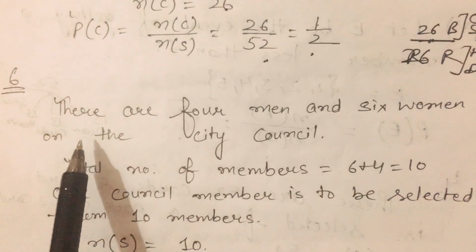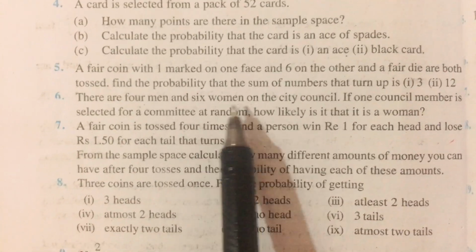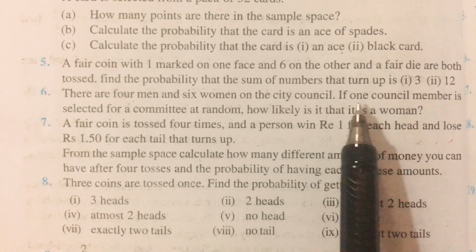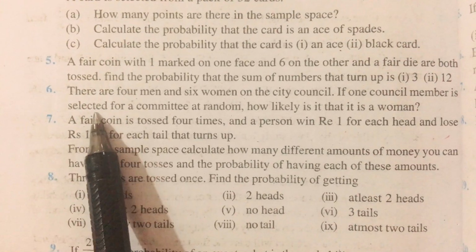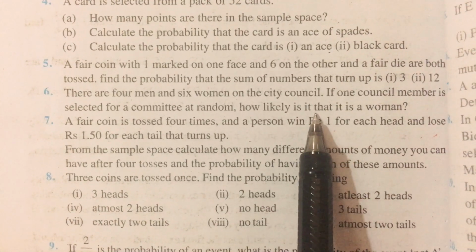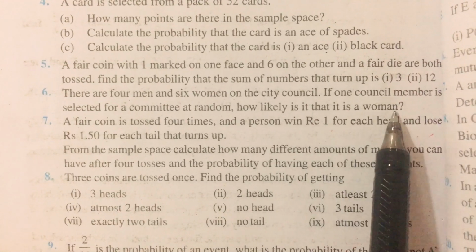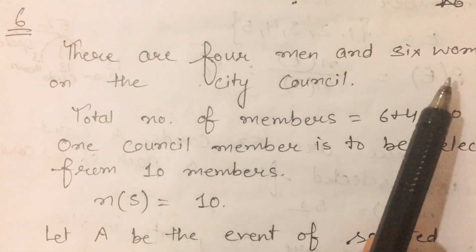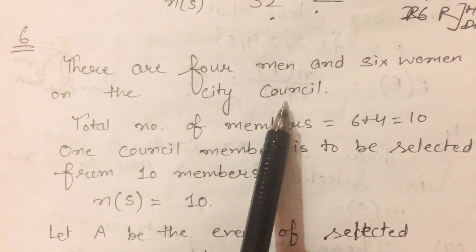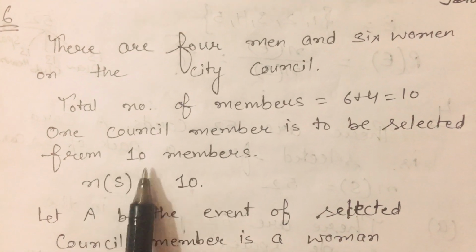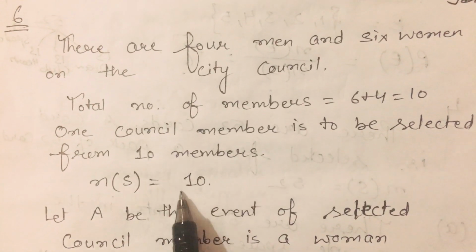Now come to the sixth question. In the sixth question, there are 4 men and 6 women on the city council. If one council member is selected for a committee at random, how likely is it that it is a woman? In this case there are 4 men and 6 women on the city council. So the total number of members is 10. One council member is to be selected from 10 members.